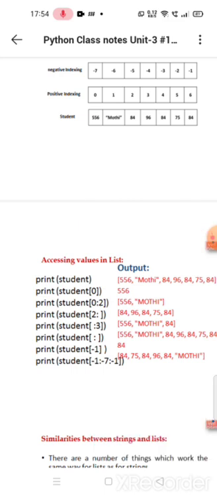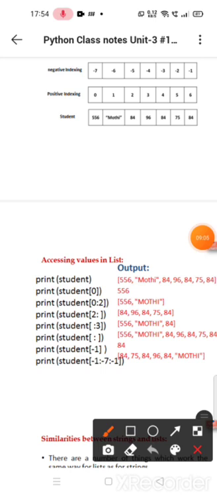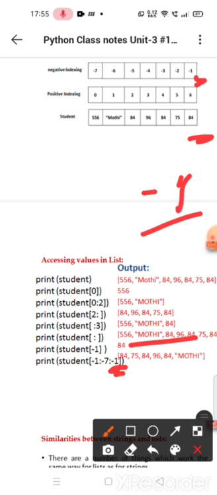Next, student of minus 1. I already said that we have negative indexing values also. Student of minus 1 is 84, that is, it counts from the reverse. So student of minus 1 will be 84. Next, student of minus 1 to minus 7. The next value is minus 7, which means we decrement one value in the list. If we print in reverse order, it will print like this: 84, 75, 84, 96, 84, Moti, 556.